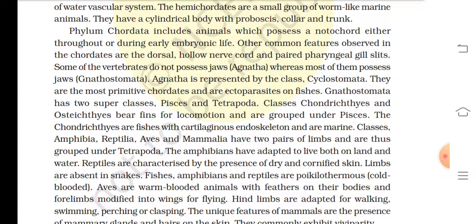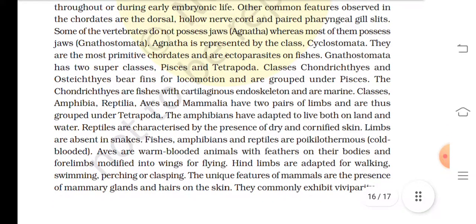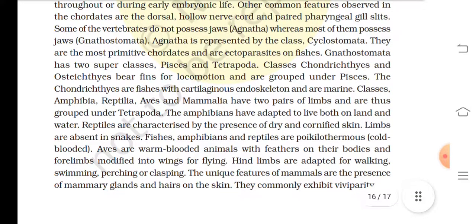Classes Amphibia, Reptilia, Aves and Mammalia have two pairs of limbs, and are thus grouped under Tetrapoda. The amphibia have adapted to live both on land and in water. Reptiles are characterized by the presence of dry and cornified skin. Limbs are absent in snakes. Fishes, amphibia and reptiles are poikilothermous, that is cold-blooded.